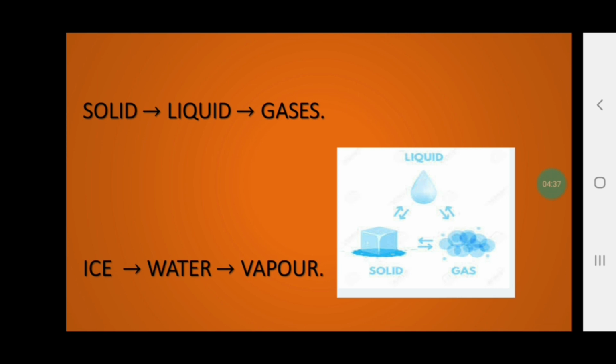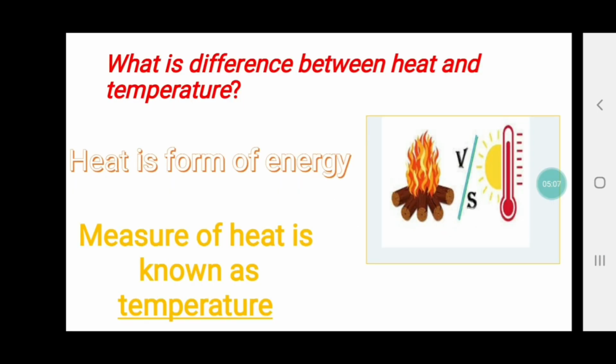Now here the question arises: how much energy is required to make the substance hot or to make the substance cool so that it gets converted into different states? Okay, now a new concept comes into the picture, that is temperature. Now what is temperature? Temperature is the measure of heat, or the amount of heat provided to the substance.